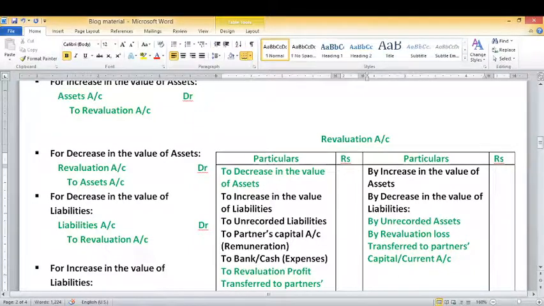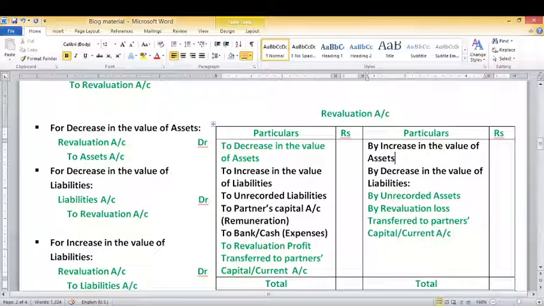Why have we credited furniture here? Because it is a case of decrease in the value of assets, and if an asset decreases, we credit the asset account. So under the revaluation account we will write on the debit side, which means any decrease in the value of an asset will be recorded on the debit side of the revaluation account.